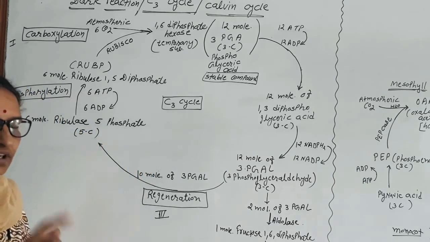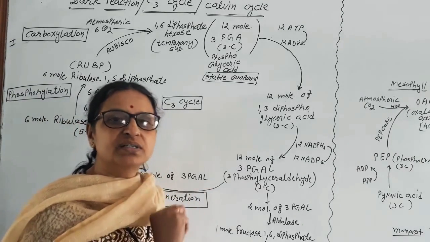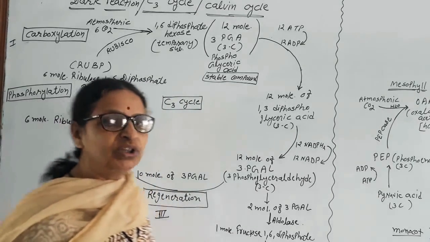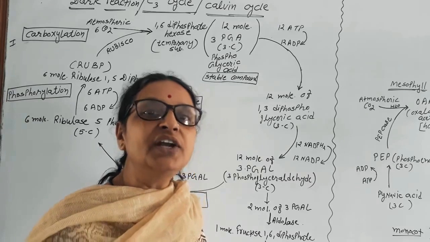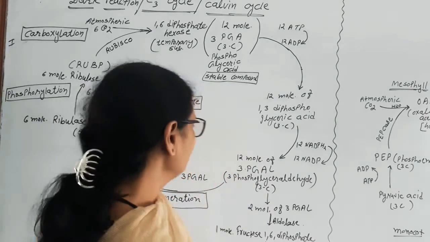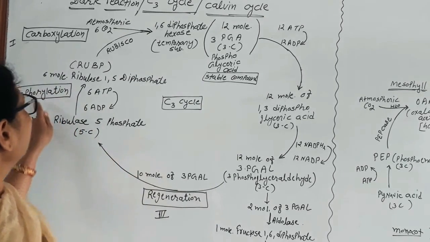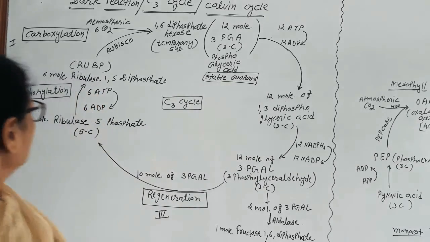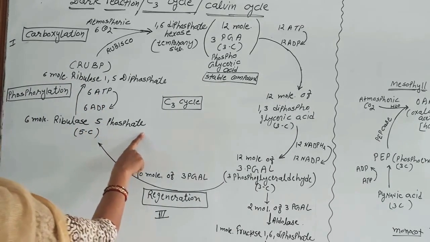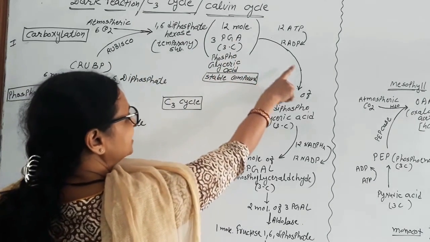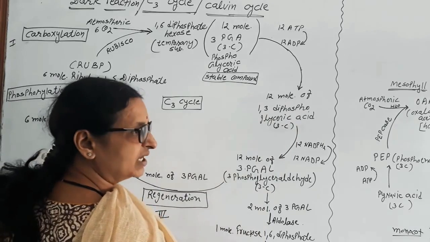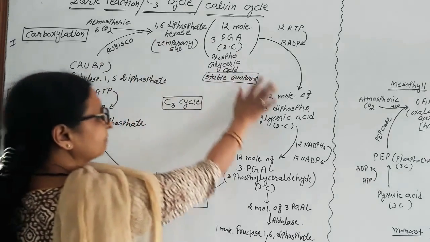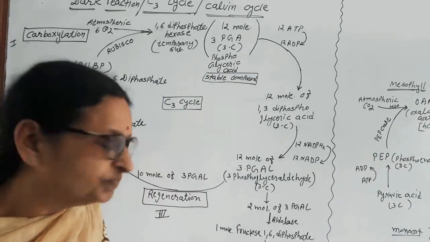In light reaction, we have seen that two products develop, that is ATP and NADPH2. Both the ATP and NADPH2 get utilized in dark reaction. Here we have seen that dark reaction is a cyclic reaction. What does cyclic reaction mean? The first compound is again utilized in the cycle, it changes in the cycle, it forms some other compound and the previous substance is regenerated. This is called cyclic. Thus something moves in a cycle.